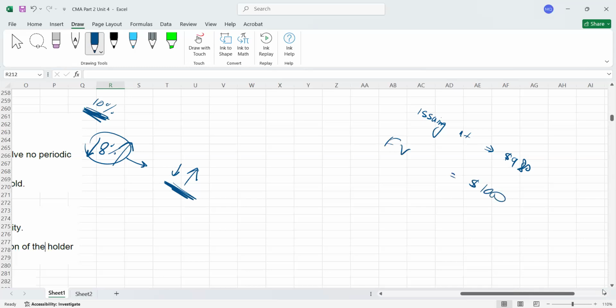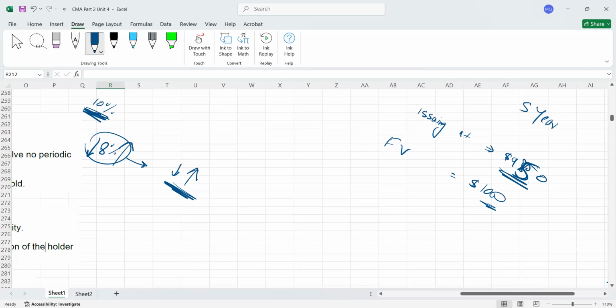Let's assume $950, because with a deep discount the discount should be greater, by the way. As a company, you are issuing bonds at $950, and the face value is $1,000, but you will not pay any interest. For example, this bond's life is 5 years.